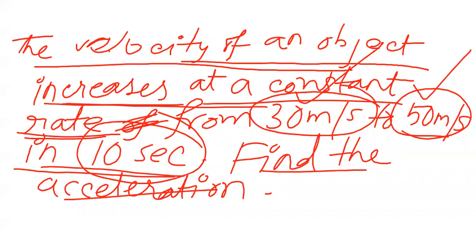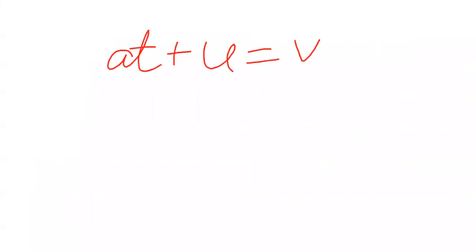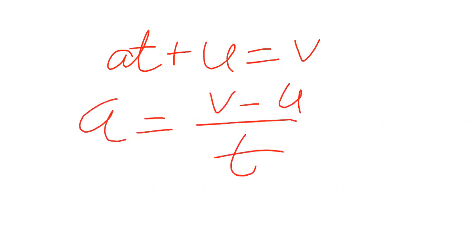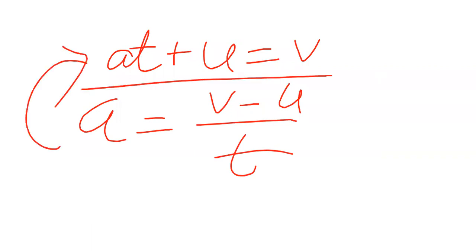Okay, now I am just clearing the board. Look, we know the formula AT is equal to V minus U, initial. Basically, A is equal to V minus U by T. We have got this, no? So directly you can put in this formula.